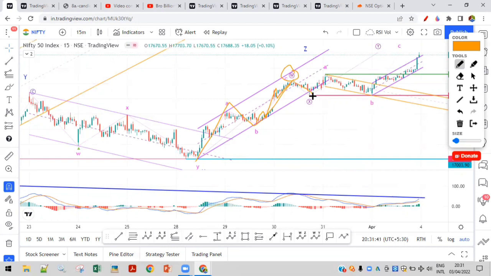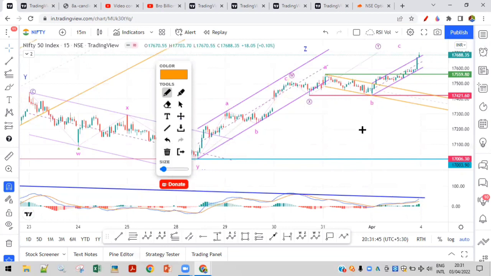This is the X wave, which is connecting, and here you can see that a smaller low was made. So 17,421.6 was not broken by this candle. This candle made a low of 17,422.6 something. So by 1 point, it did not break that. You need to know that even a 1.1 break is not a break.